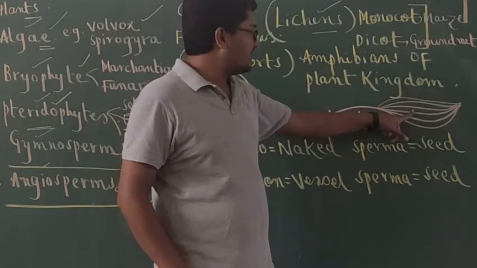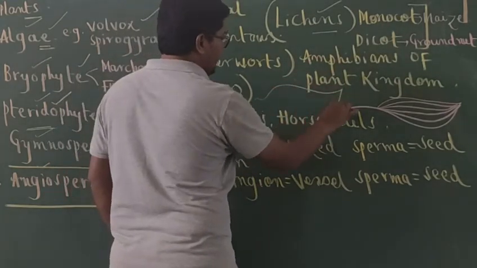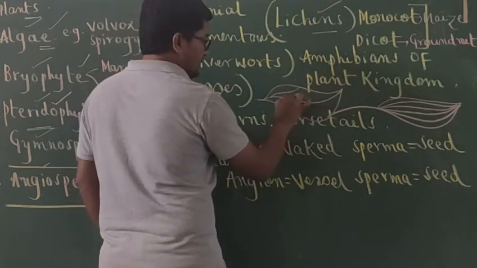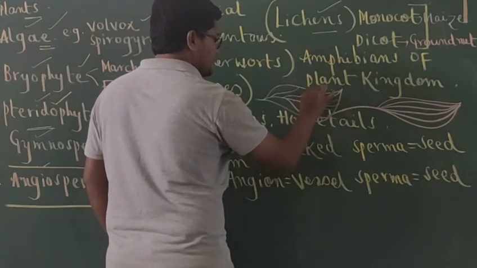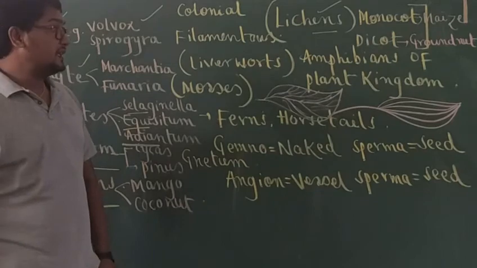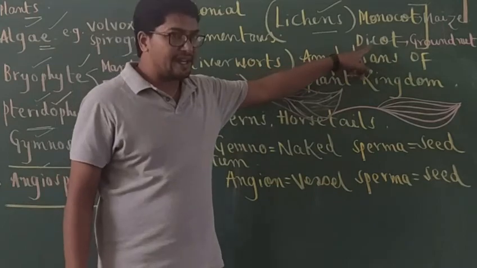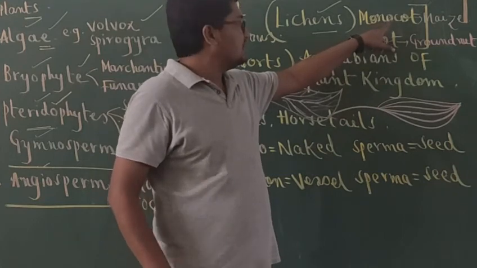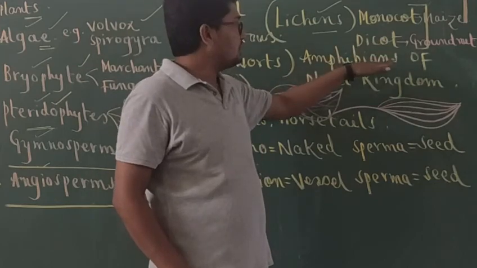Parallel venation is present in monocot plants, but in most of the leaves you take, the main midrib will be like this, then you find many branches coming out of it, and further branches like this. These form a network in the leaf lamina, and this is called reticulate venation. Reticulate venation is the character of dicot plants. Parallel venation is the character of monocot plants. In monocot plants, fibrous root system is present. In dicot plants, taproot system is present.